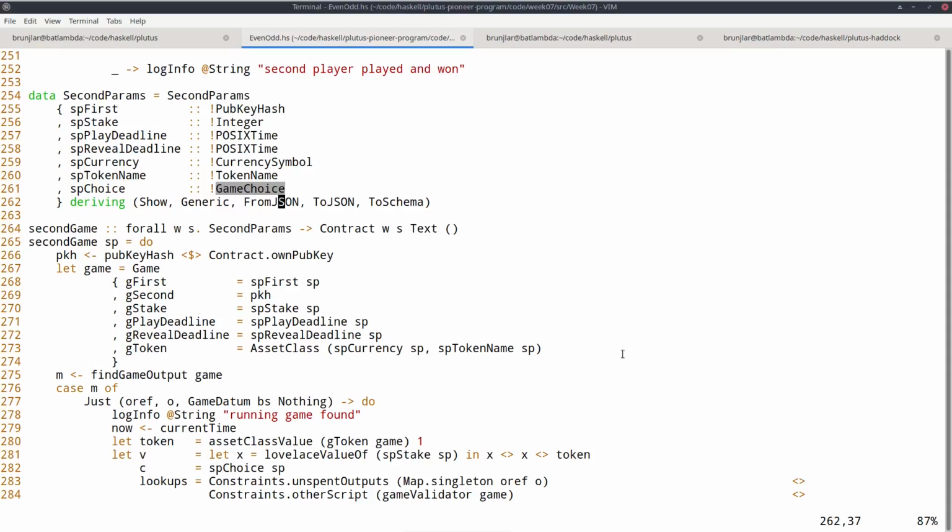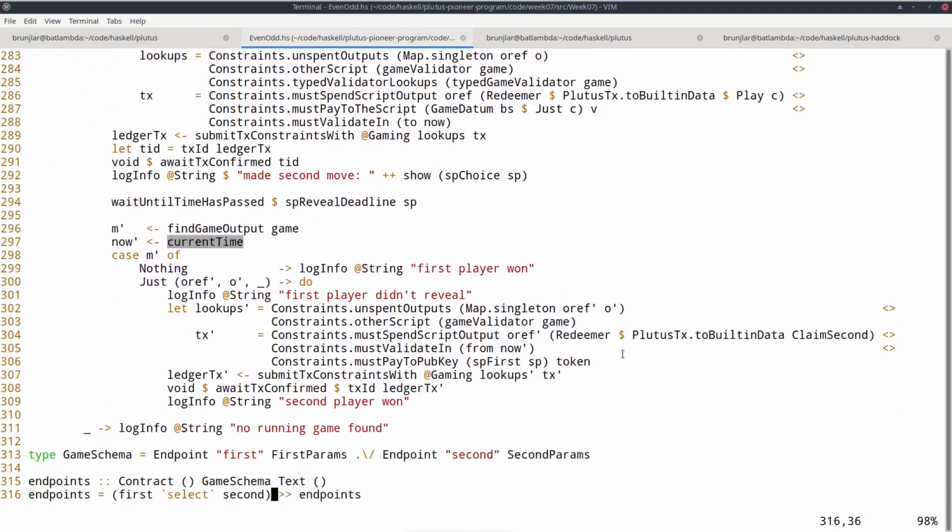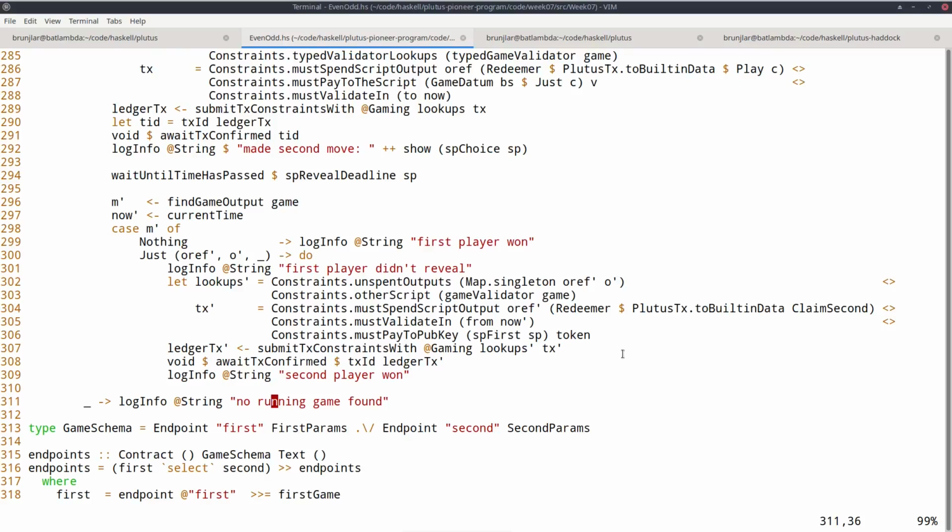Okay, so we start by looking up our own public key hash and can then define the game value, similar to what we did for the first player. And now we try to find the UTXO that contains the NFT. So if we find it, and so BS is the commitment of the first player, the hash, and nothing because we haven't moved yet. In that case, we found the game. This is the most interesting case, but let's look at the second case. Well, in that case, we just didn't find a game where we can move, so we can't do anything. So it's enough to concentrate on this case.